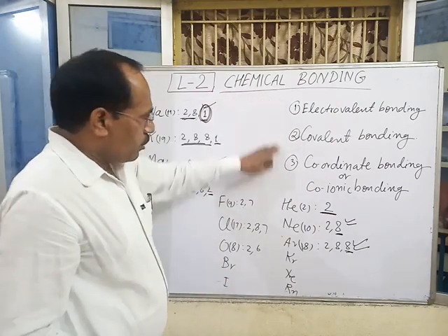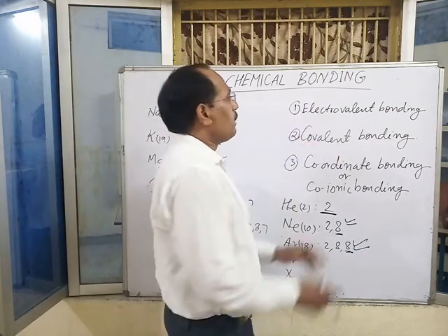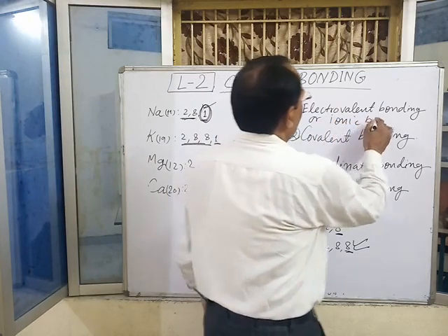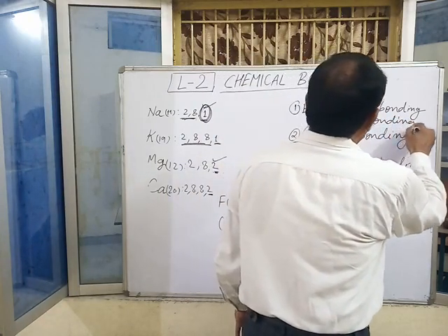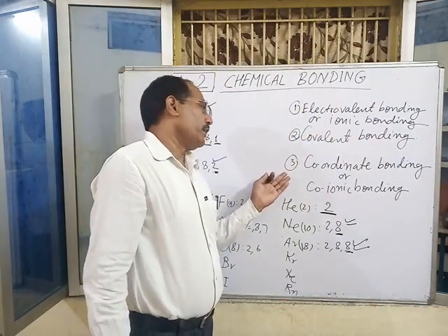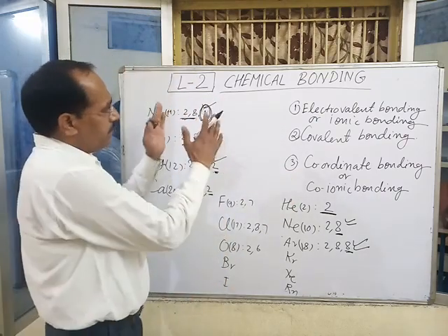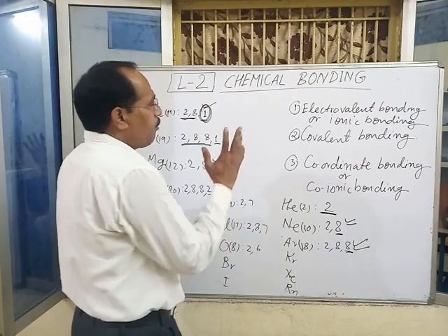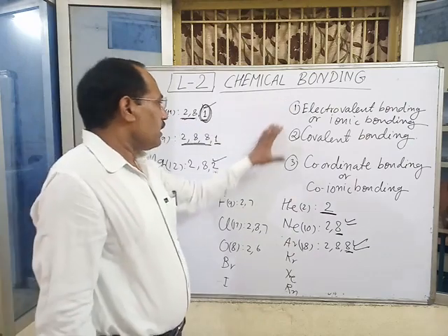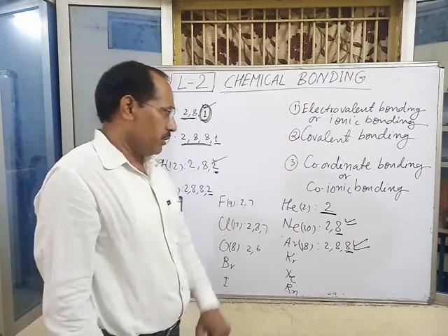So there are three types of chemical bonding: electrovalent bonding or ionic bonding, next covalent bonding, and a special type of bonding called coordinate bonding or dative bonding. Before the study of this lesson, some important things are required, and these are the essential conditions for the formation of electrovalent, covalent and coordinate bonds.